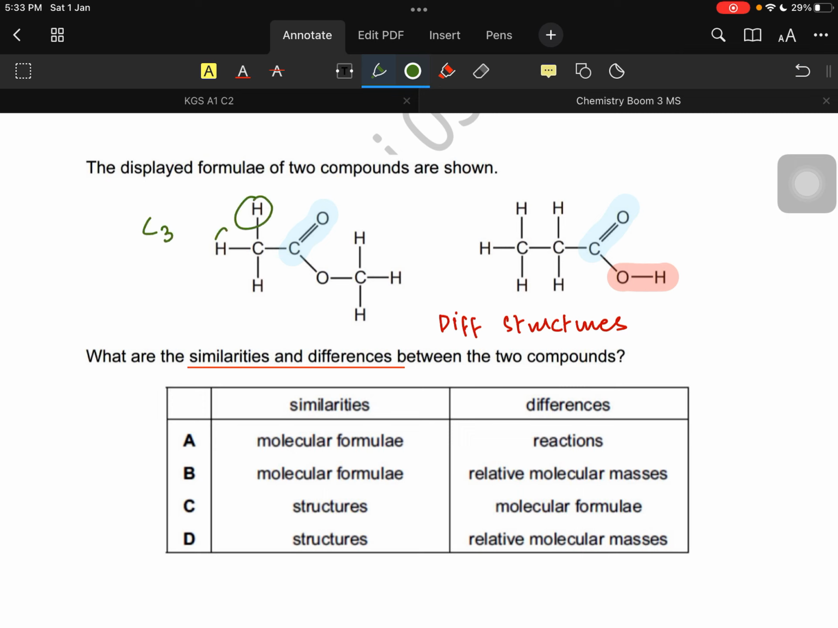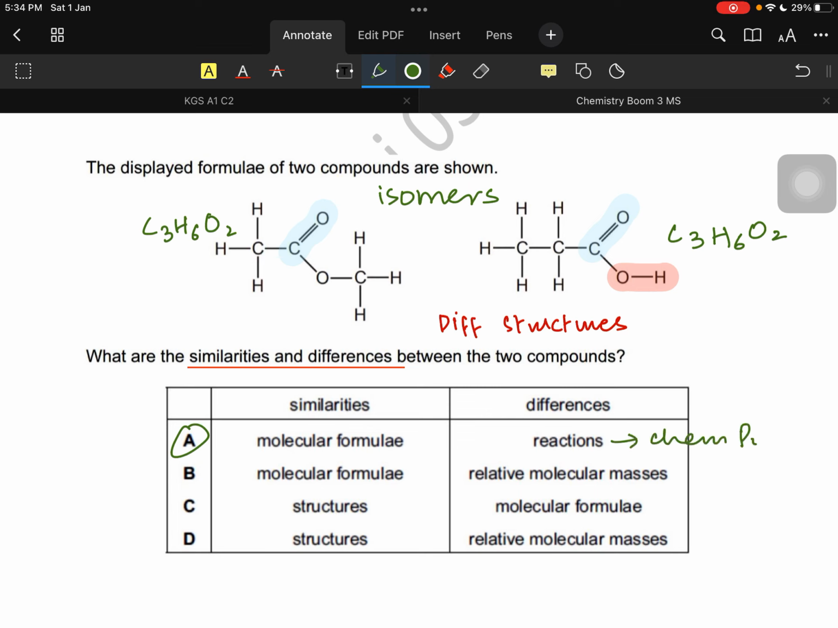Hydrogens are 1, 2, 3, 4, 5, 6. So there are 6 hydrogens over here, and oxygen are 2. This one also seems to have 3 carbons, 6 hydrogens, and 2 oxygens. So they have same molecular formula, but their chemical and physical properties will be different because they are isomers. Their structures are different. So they have same molecular formula, but they have different reaction, which means chemical properties.